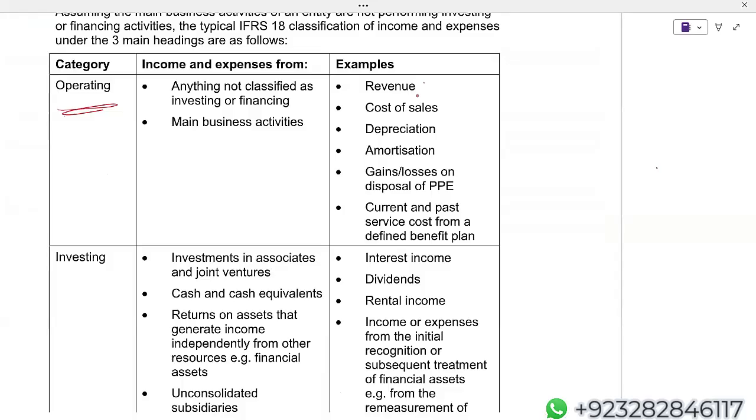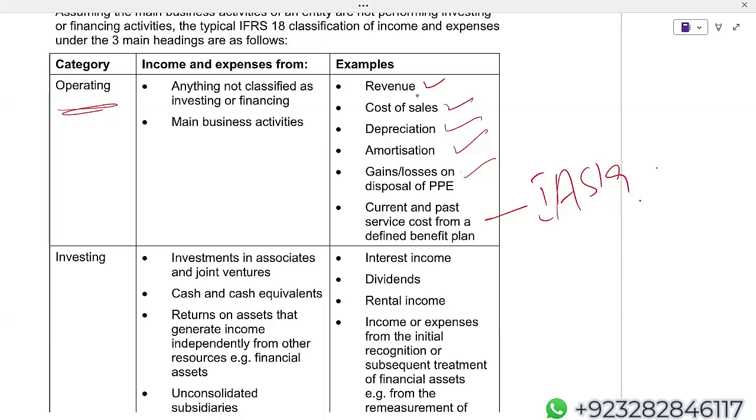Look at this, revenue. Which section of the P&L? Operating. Cost of sales, operating. Depreciation, amortization, gain or loss on disposal of property, plant and equipment. Look at this. Current and past service cost, you have not studied yet, but you will study IAS 19.